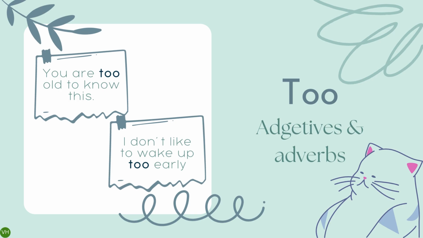Use of too for adjectives and adverbs. In the structure, too is placed before the adjective or the adverb. For example, you are too young to know this. I don't like to wake up too early.